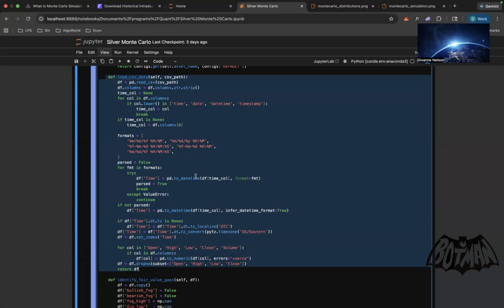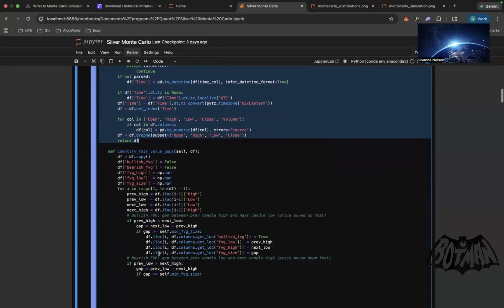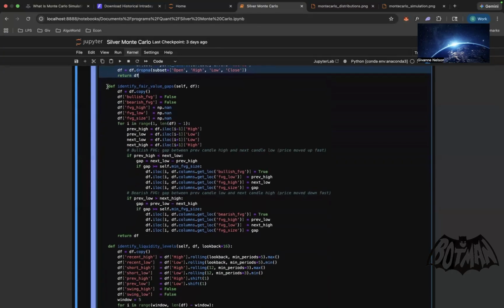Based on the CSV you get, you could just tinker around with this and get that value. Don't worry, I'm also going to put up a GitHub repo for this. However, if you're using a different data source, this won't work. So this is something you manually have to change based on whichever CSV type you have, because you can't just dump something in here, you're going to have to change it around. Now, identifying fair value gaps.